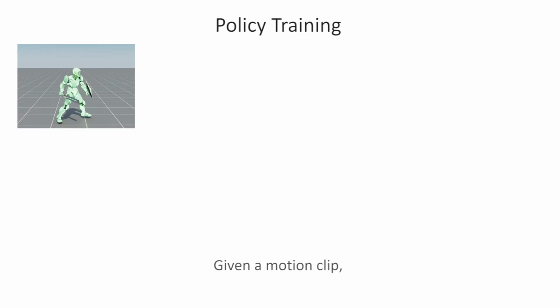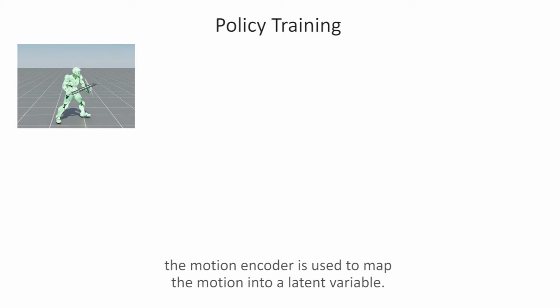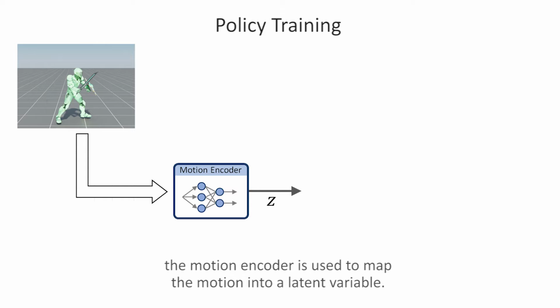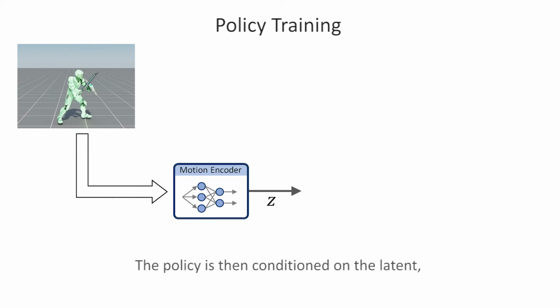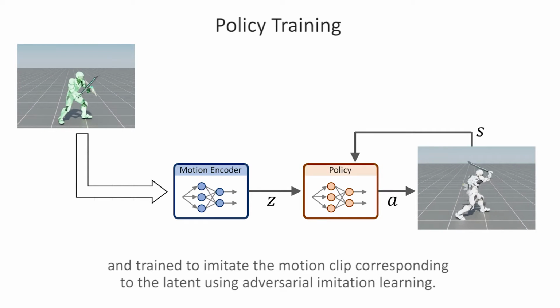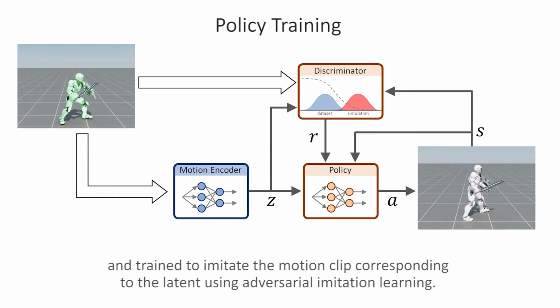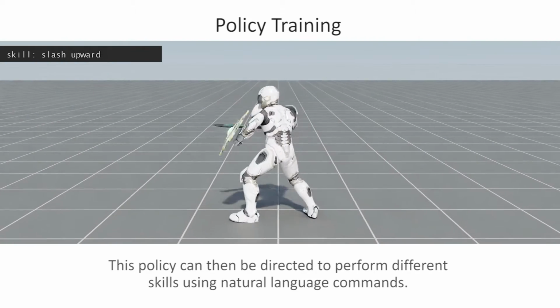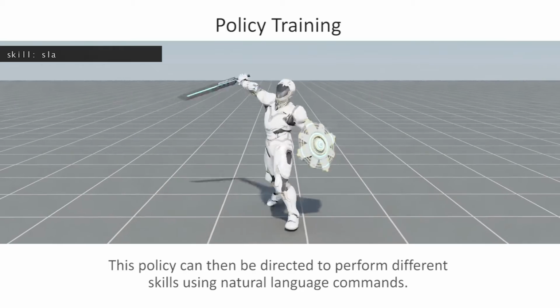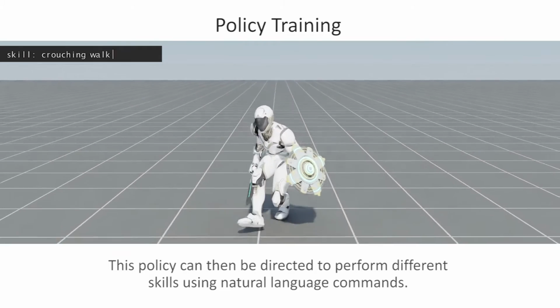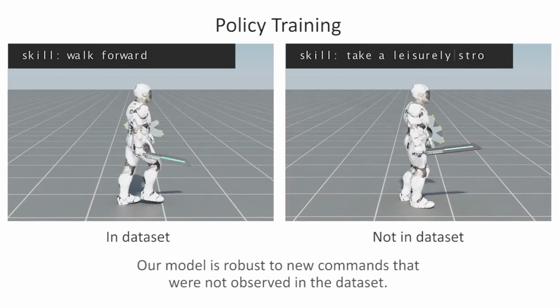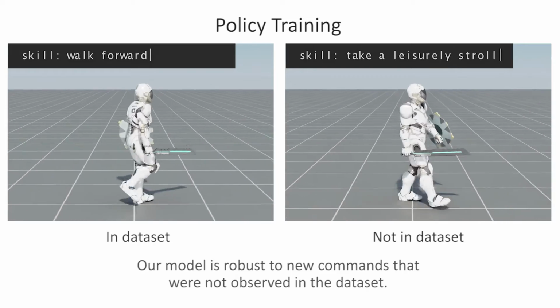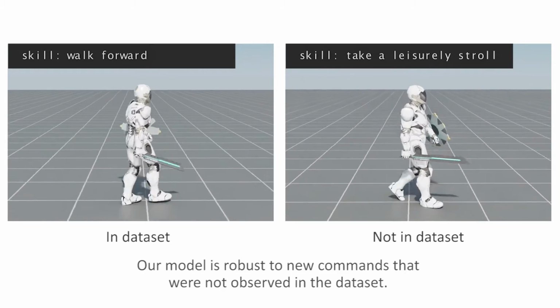Given a motion clip, the motion encoder is used to map the motion into a latent variable. The policy is then conditioned on the latent and trained to imitate the motion clip corresponding to the latent using adversarial imitation learning. This policy can then be directed to perform different skills using natural language commands. Our model is robust to new commands that were not observed in the dataset.